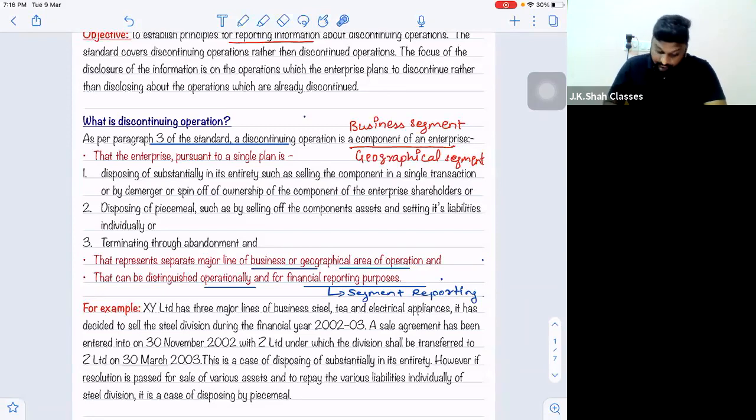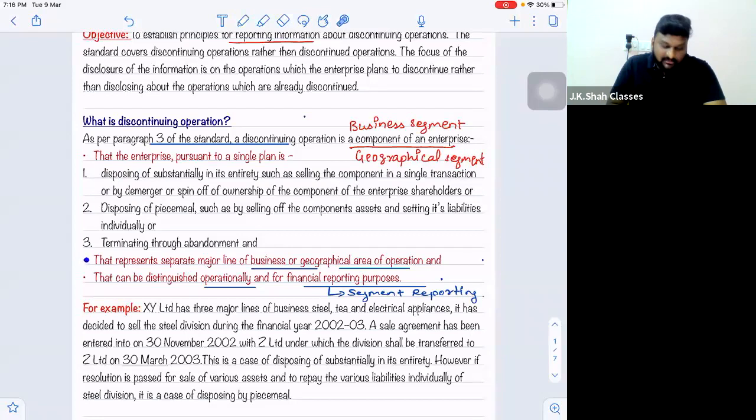Yes or no? And for financial reporting purposes, it means they can be distinguished operationally as well as for financial reporting purposes. Financial reporting purpose means for segment reporting. So can I say for segment reporting, your segments are distinguished from one another?